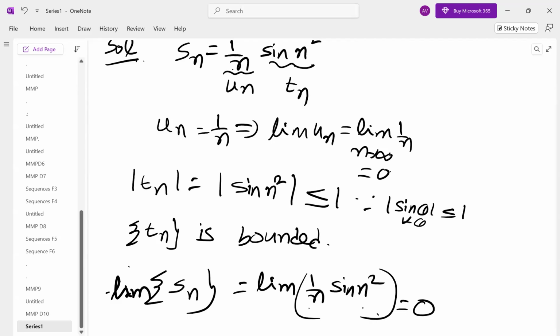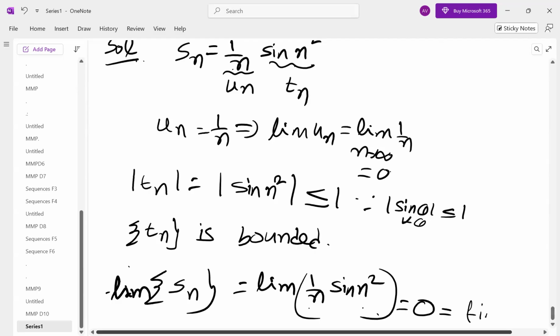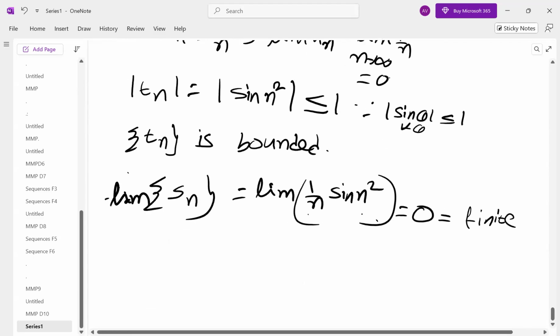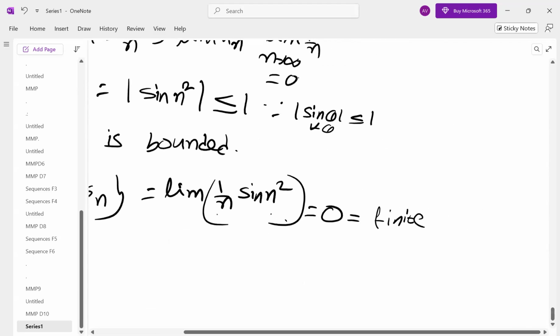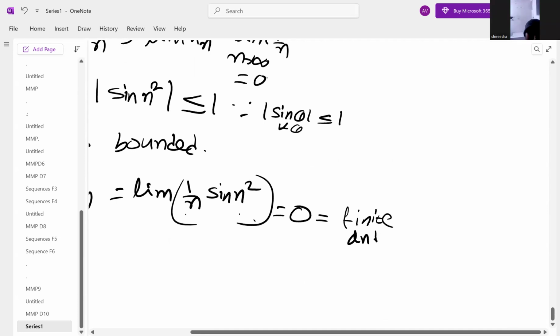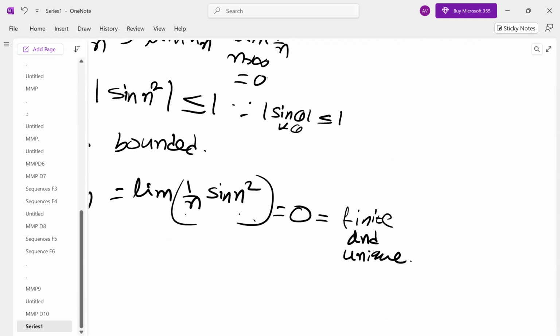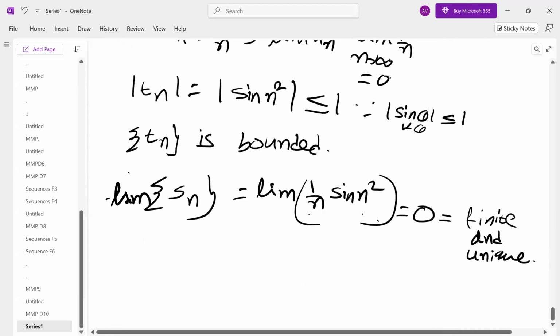Zero into a bounded function has limit 0, which is finite and unique. Like this, we have done many very interesting questions. Therefore, the sequence Sn given by this is convergent and Cauchy.